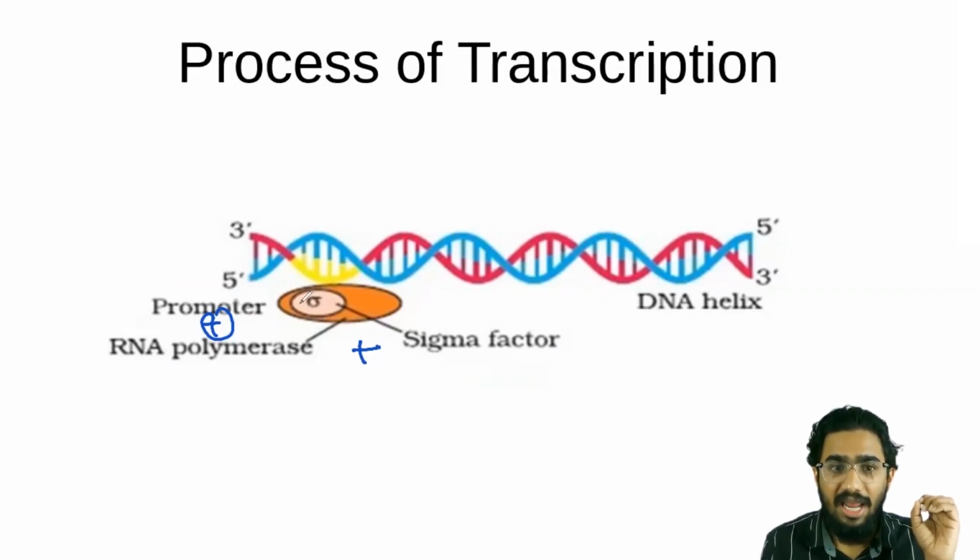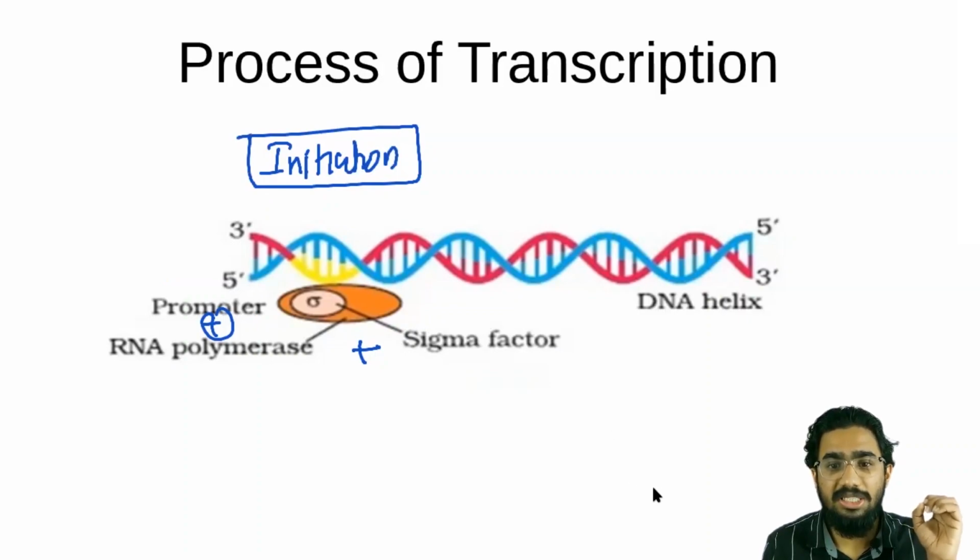This enzyme gets activated, and the process of transcription initiates. This step we call initiation. Okay, I hope you are understanding the initiation. And what will happen after initiation? Let's see.